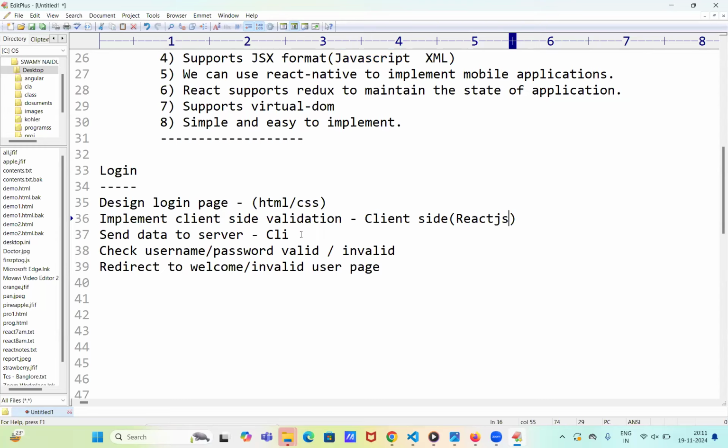Next, send data to server. There also we are using a client side script, which is React.js, and here we take the support of Ajax. Through Ajax, we are sending the data to the server. Next, check whether the username and password are valid or invalid. Here the server side program checks with the database, using technologies like ASP, JSP, PHP, Node.js, and so on.